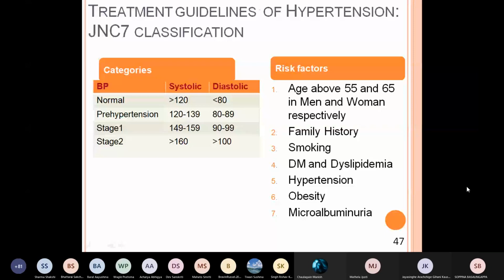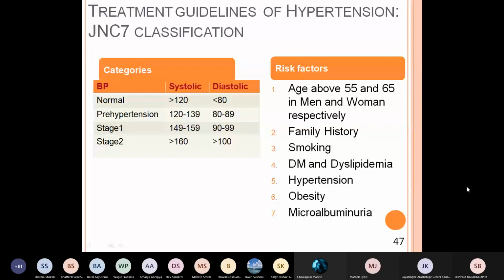It is called pre-hypertensive. Stage 1, systole 140 to 159, and diastole 90 to 99. Stage 2, systole more than 160, and diastole more than 100. So these are the categories: normal, pre-hypertensive, stage 1, stage 2.